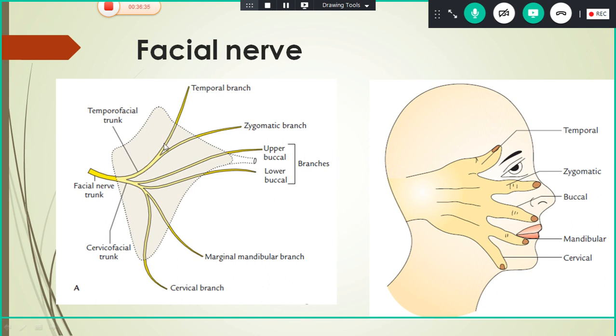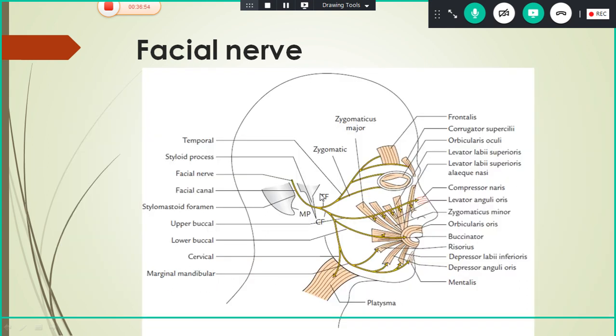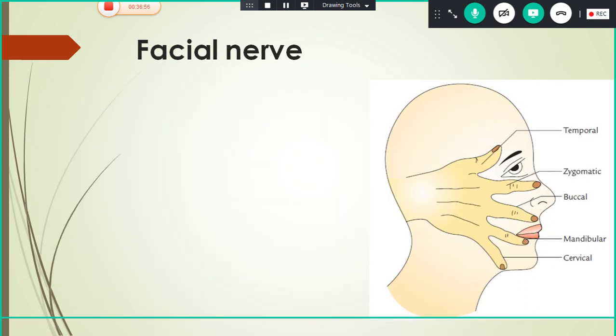The temporofacial trunk again divides into temporal branch and zygomatic branch. The cervicofacial trunk gives three branches: buccal branch, mandibular branch and cervical branch. So you can keep your hand on the side of the face and you can easily remember the branches of the facial nerve. You can see in the previous picture.